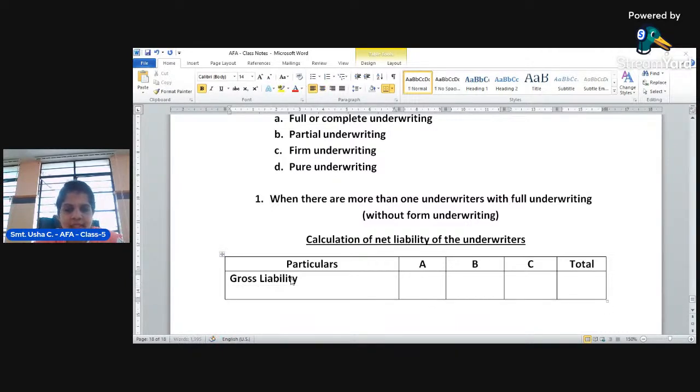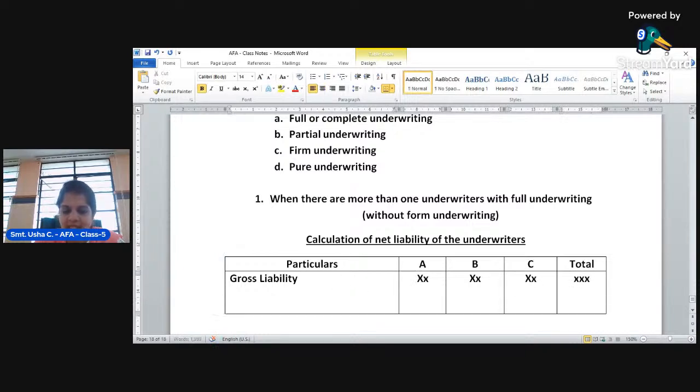Gross liability. What is gross liability? The total applications received by the company may be the gross liability. This will be taken as the gross liability, and from this we first have to deduct marked applications.